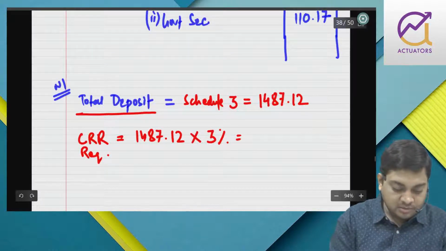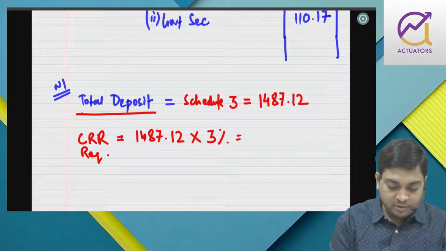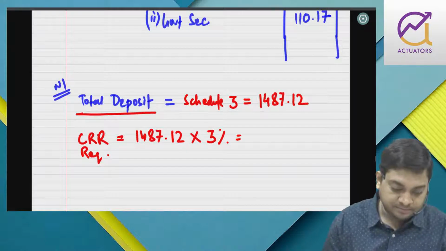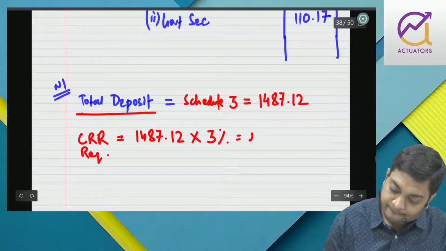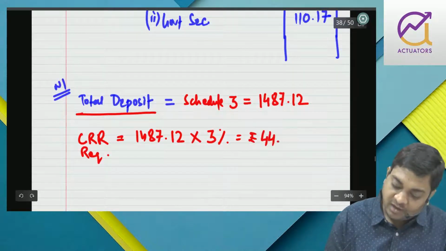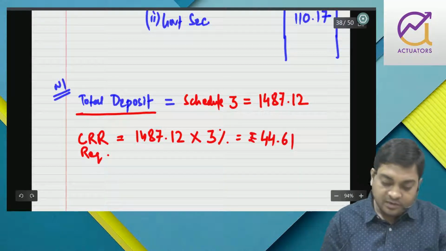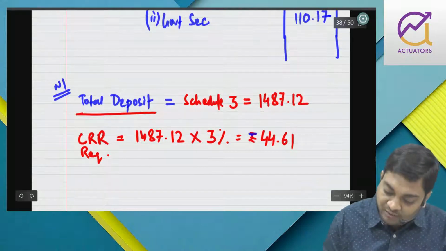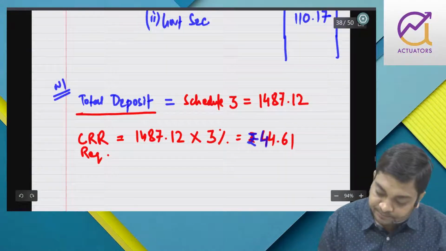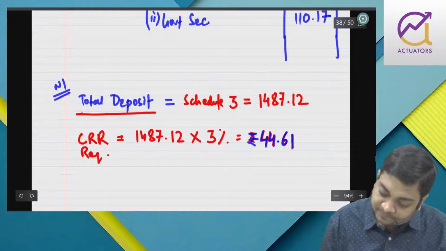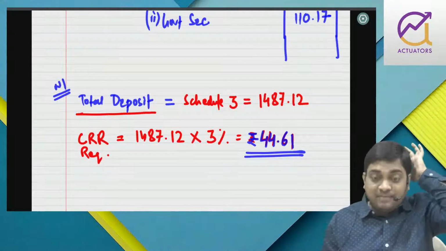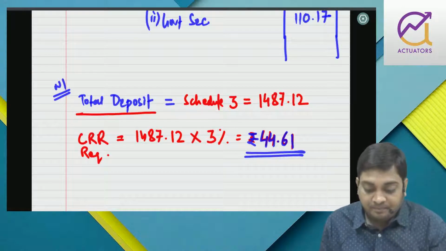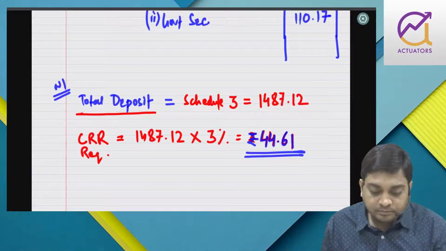So it is 1487.12 into 3%. This is 44.61. So this is the balance that you have to maintain with RBI. Right?